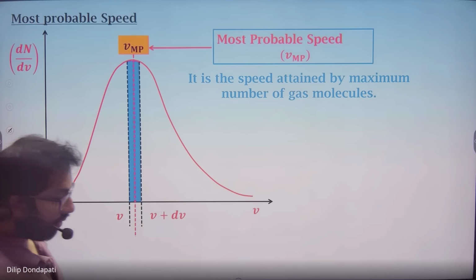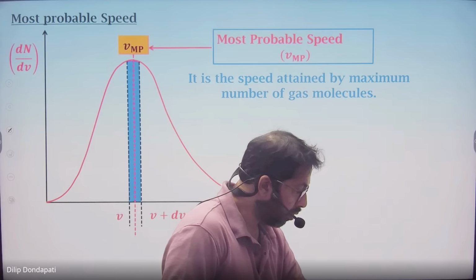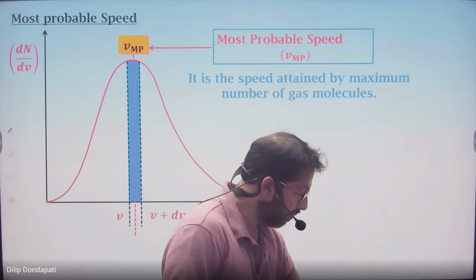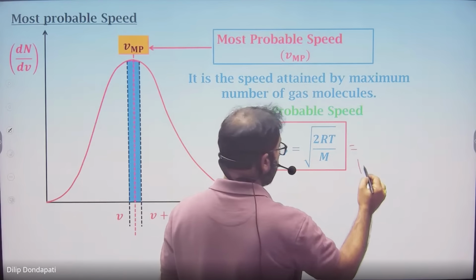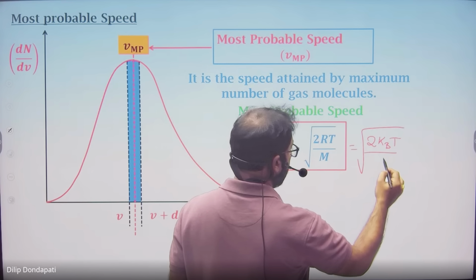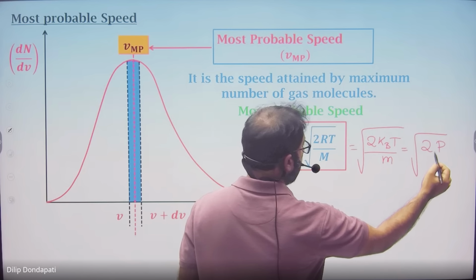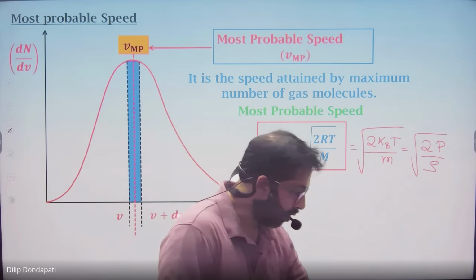And you know the formula for most probable speed also. What is the formula for most probable speed? Root of 2RT by MW, that is, under root 2RT by M. In terms of Boltzmann constant it is under root 2 kB T by small m, and in terms of pressure and density it is under root 2P by rho. This is the most probable speed.